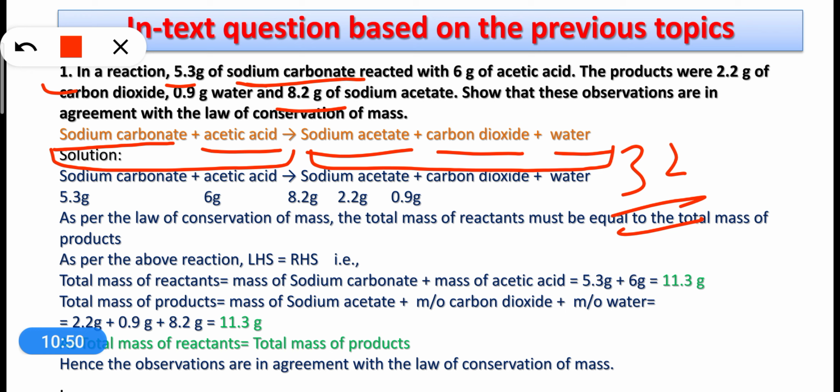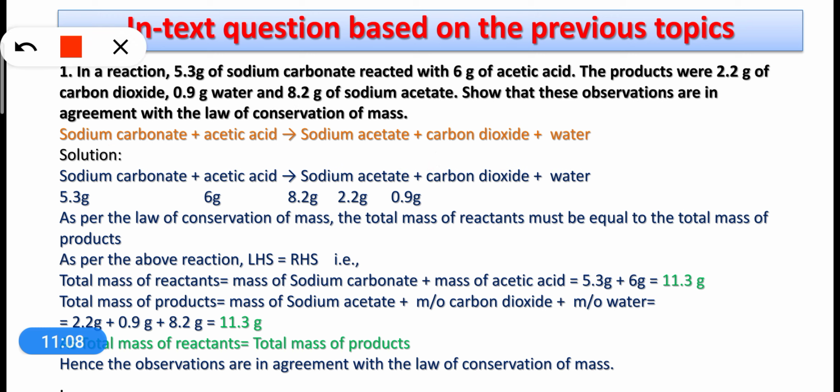Dear students, they have given the masses of all these reactants and products, and they are asking whether the data is in agreement with the law of conservation of mass. So let us check. The mass of sodium carbonate is 5.3 gram, mass of acetic acid is 6 gram, mass of sodium acetate 8.2 gram, mass of carbon dioxide 2.2 gram, and mass of water 0.9 gram.